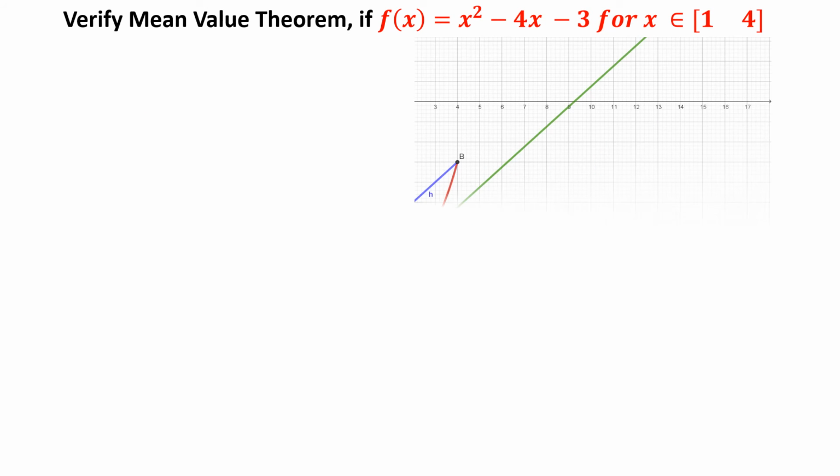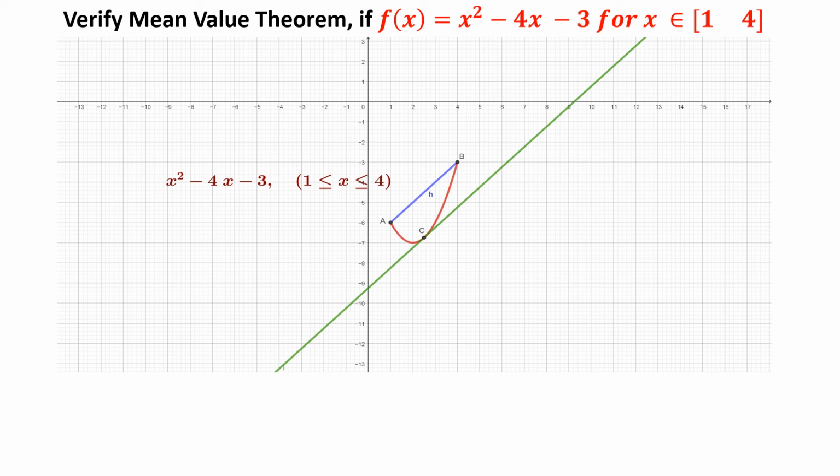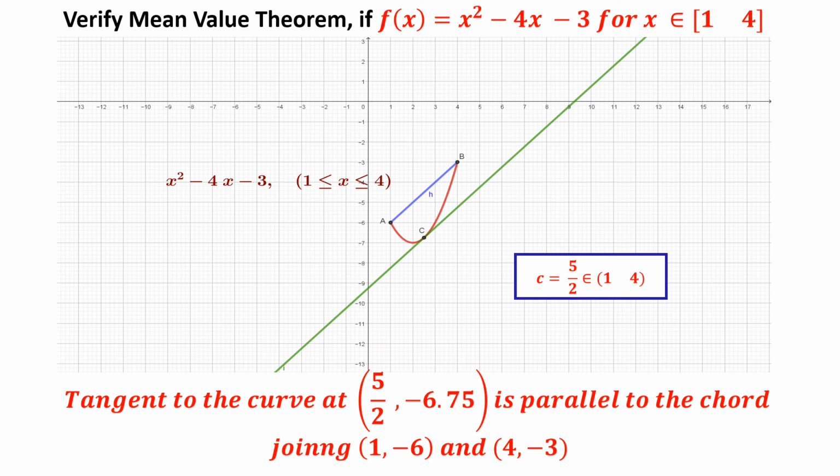Let us see the graph of it. This is the graph of x square minus 4x minus 3 from 1 to 4. Here you are seeing that c is equal to 5 by 2, at 5 by 2 comma minus 6.75. The tangent to the curve is parallel to the chord joining 1 comma minus 6, that is a comma f of a, and 4 comma minus 3, that is b comma f of b. The chord which is joining the endpoints of the given interval is parallel to the tangent drawn at c, which lies in between a and b. Good.